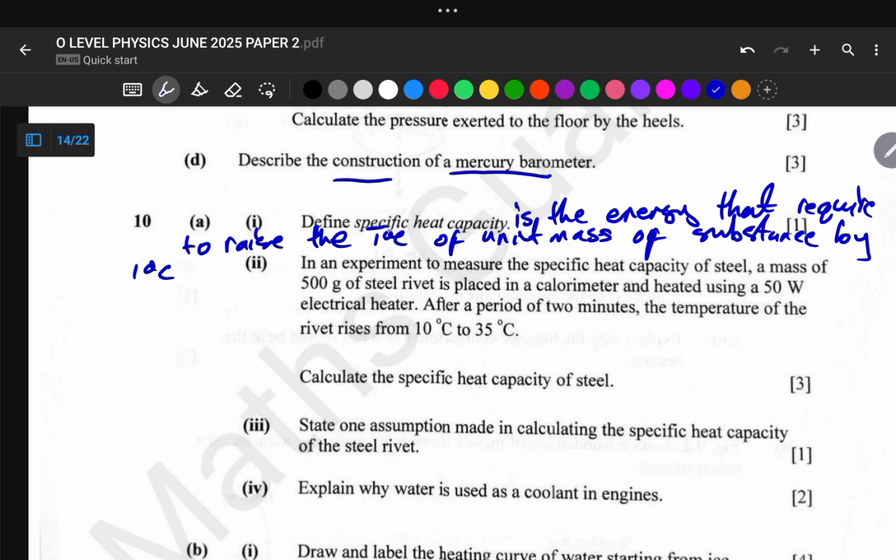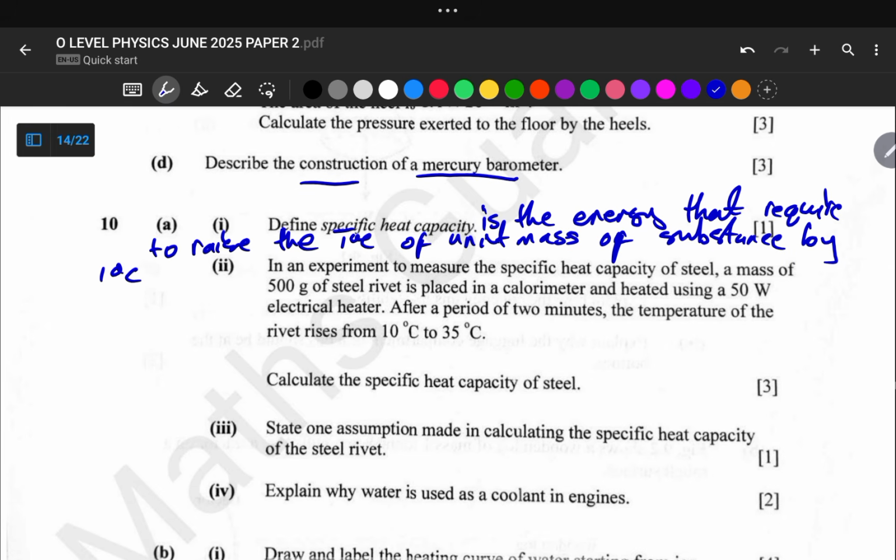Okay, and let us move on to the next part of our question, which says, in an experiment to measure the specific capacity of a steel, a mass of 500 grams steel is placed in a calorimeter and heated using a 50-watt electrical heater, and after a period of 2 minutes, the temperature of the rivet rises from 10 degrees Celsius to 35 degrees Celsius. So we are required to calculate the specific heat capacity of the steel.